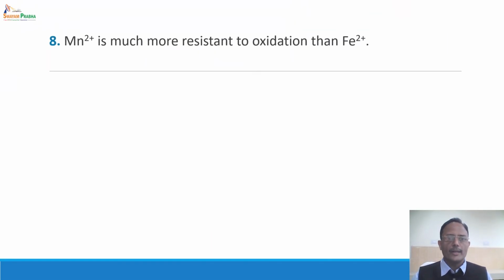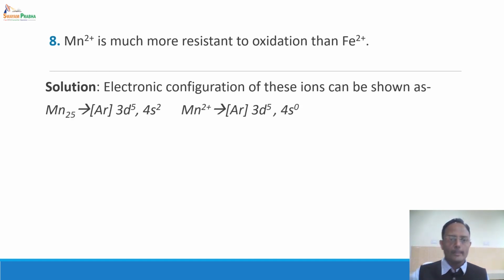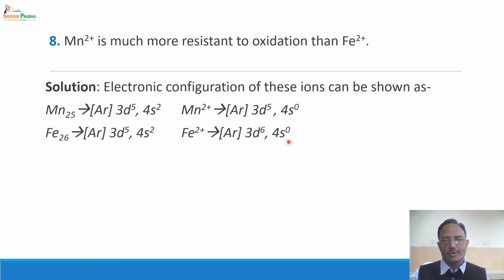Next question: Mn2+ is much more resistant to oxidation than Fe2+. Again the answer lies in the electronic configuration. Mn has 3d5 4s2 configuration, so Mn2+ has 3d5 4s0 configuration. Similarly, Fe2+ has 3d6 4s0 configuration.